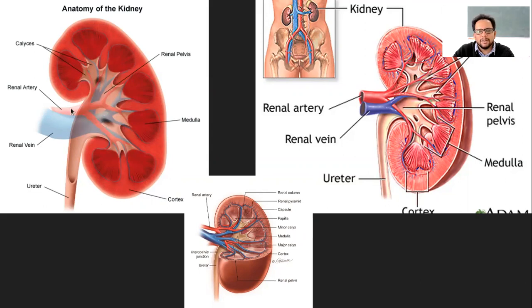So the ureter or the arteries or blood vessels, they are entering the kidney through this hilum part, which is a notch like part, and this ureter opens into the renal pelvis area. You can also see this area which looks like branches, that is the renal pelvis, which is the opening of the ureter, or that's where the ureter starts. You can say it either way. So that is the renal pelvis next to the hilum portion.